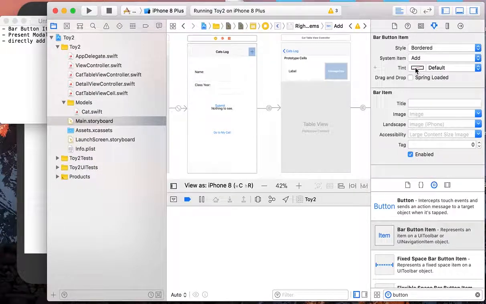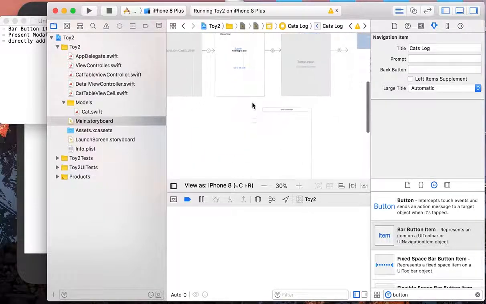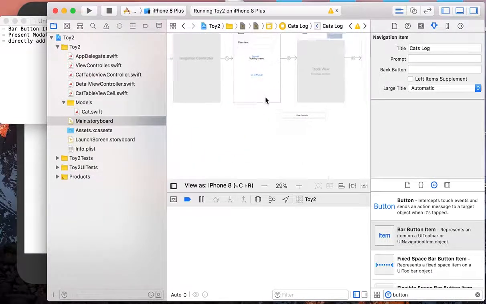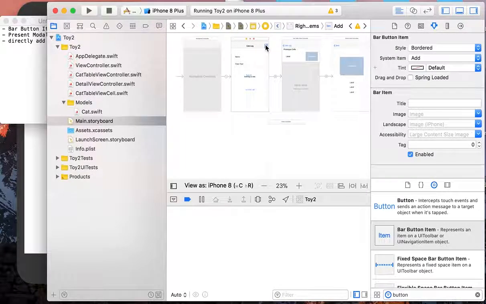So we change it to add. Now we can see this familiar plus sign here, which I bet you have already seen a lot in iPhone's default apps.